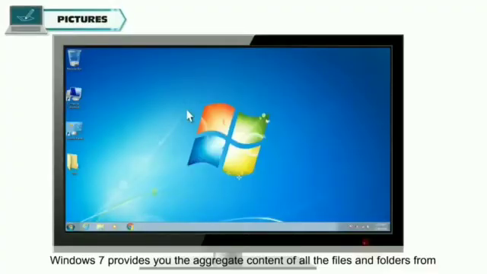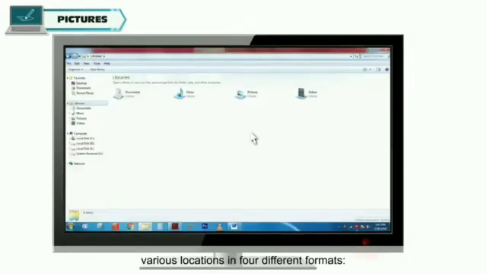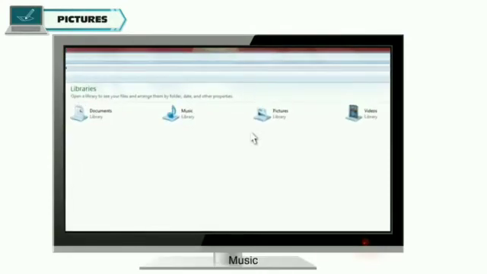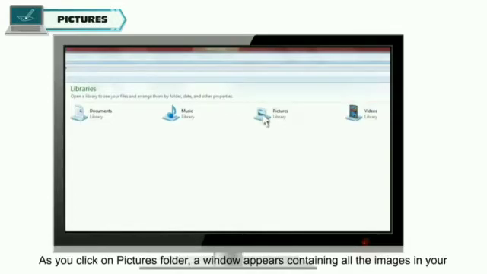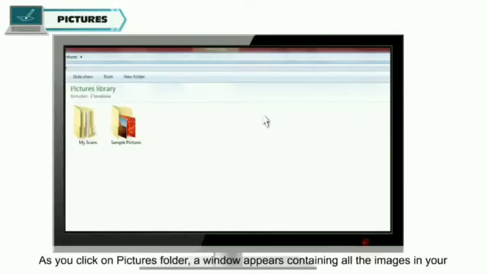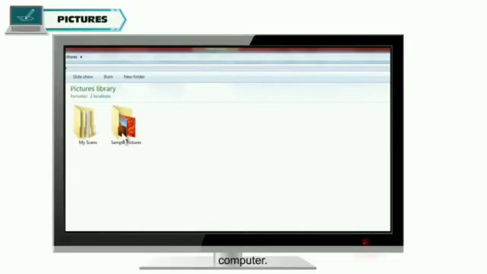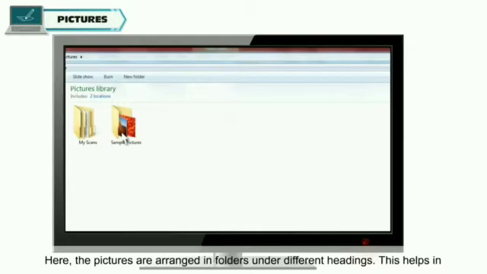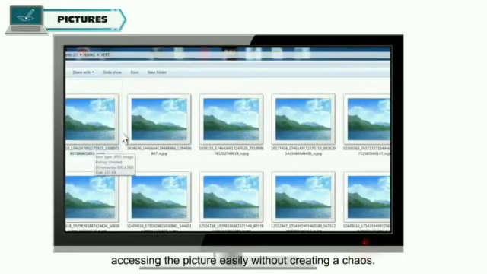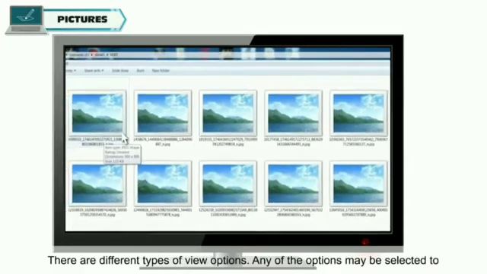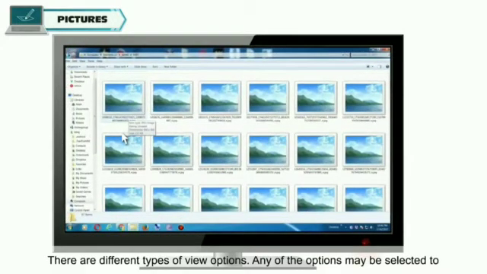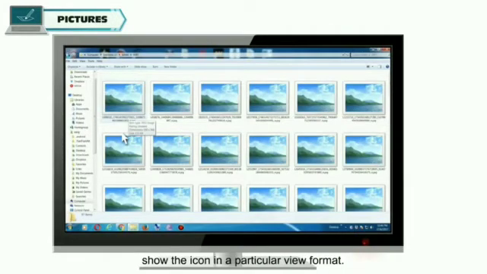Windows 7 provides you the aggregate content of all the files and folders from various locations in 4 different formats: documents, music, pictures and videos. As you click on the Pictures folder, a window appears containing all the images in your computer. Here, the pictures are arranged in folders under different headings. This helps in accessing the picture easily without creating chaos. There are different types of view options. Any of the options may be selected to show the icons in a particular view format.